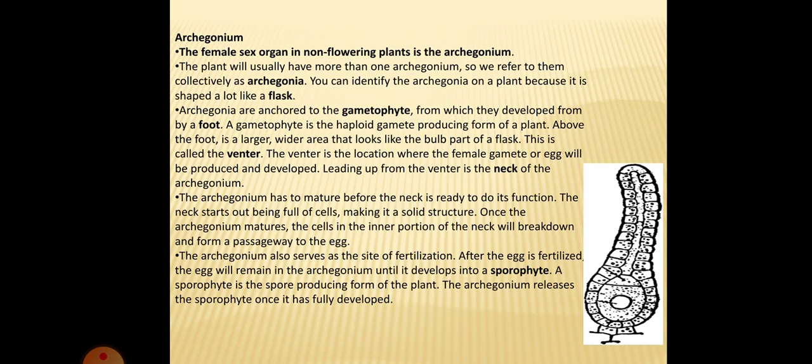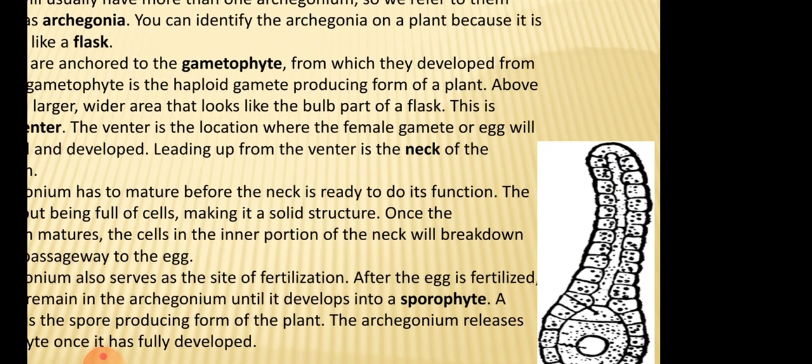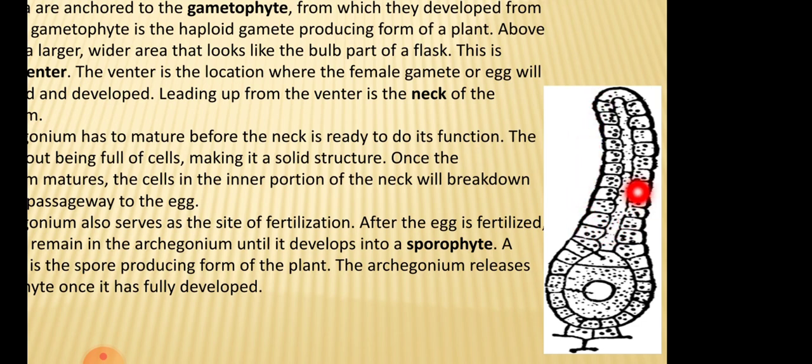It is surrounded by one layer of cells, which may be made up of 12 to 20 cells. The neck consists of 4 to 6 neck canal cells. Depending upon the species, the number of neck canal cells may vary, and it may go up to 12. The neck remains surrounded by 6 vertical rows of cells, and each longitudinal row consists of 6 to 9 cells. At the tip of the neck cells there are cover cells, also known as lid cells. These cover cells may be 2 or 4 in number.